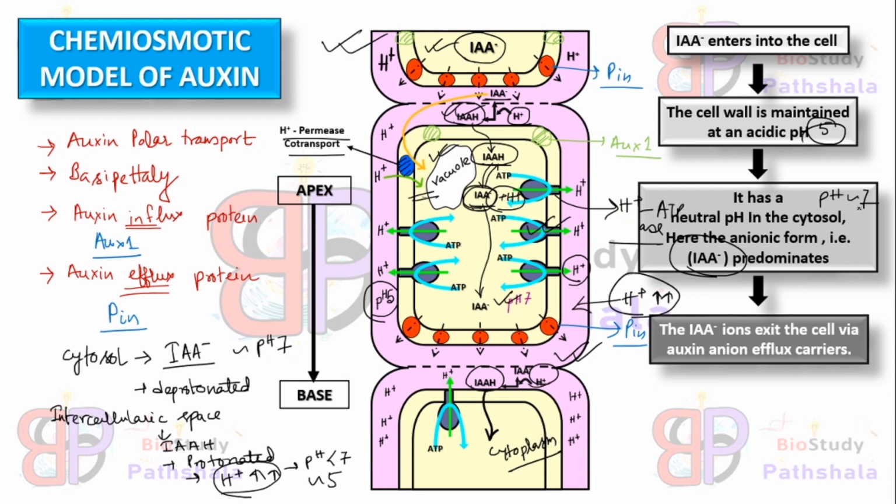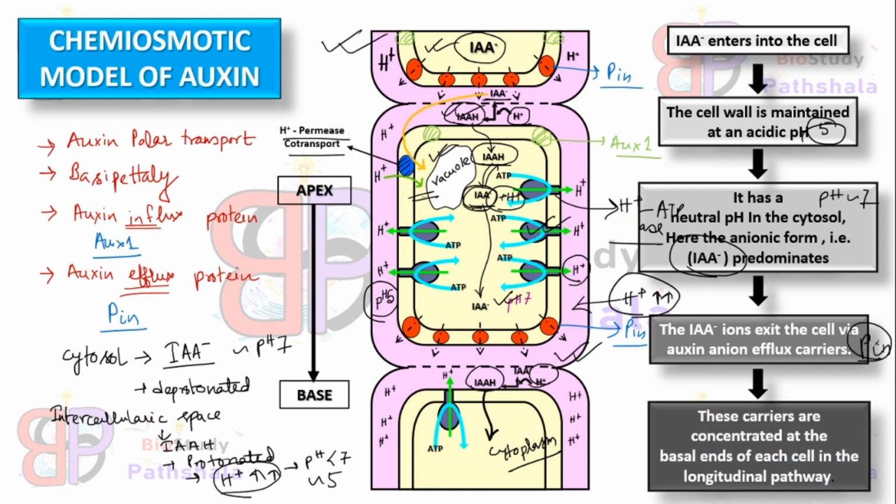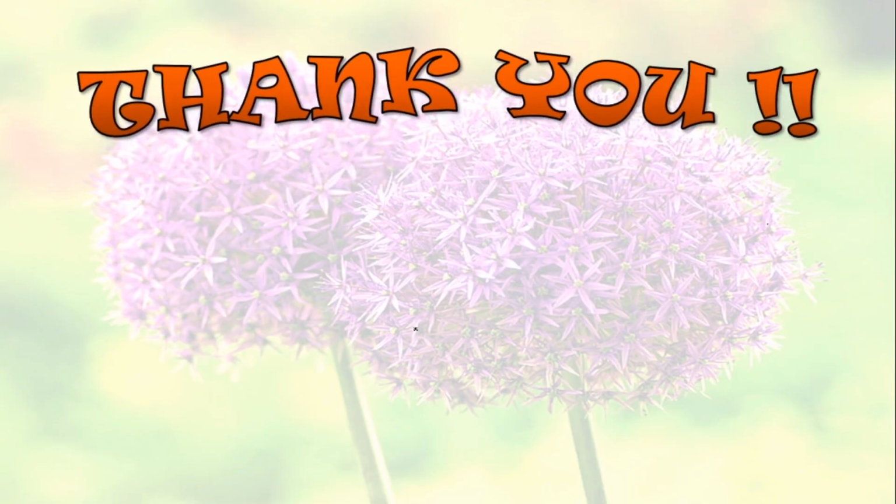These IAA minus ions exit the cell via the auxin anion efflux carrier, which is the PIN protein. After that, these carriers are concentrated at the basal ends of each cell in the longitudinal pathway. That means the PIN proteins are situated in the basal region of each cell, right?